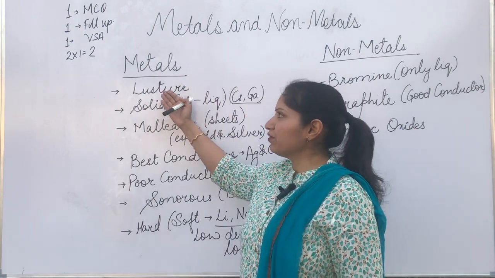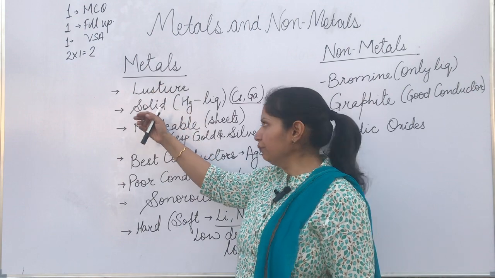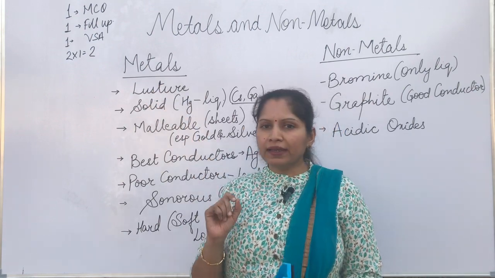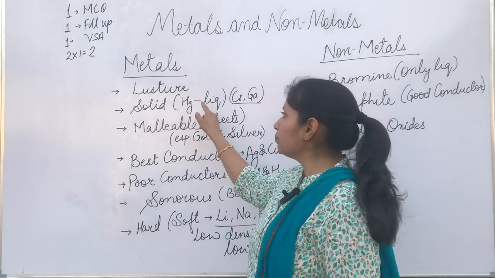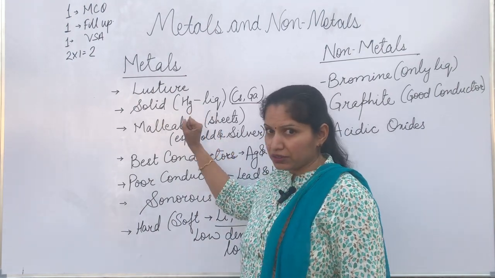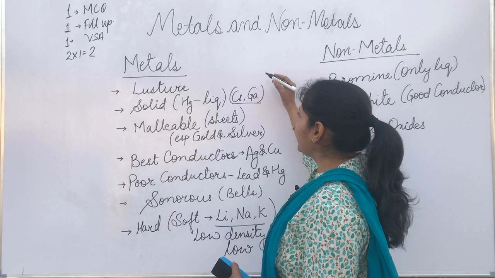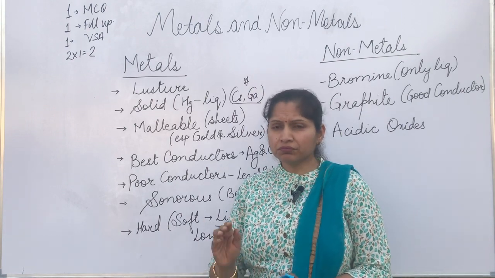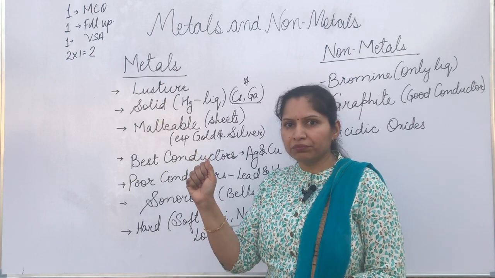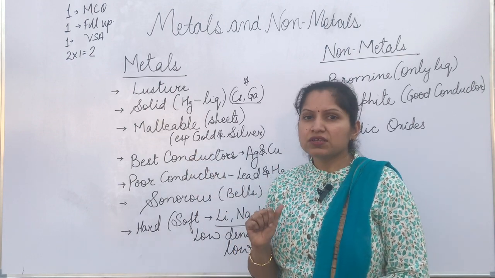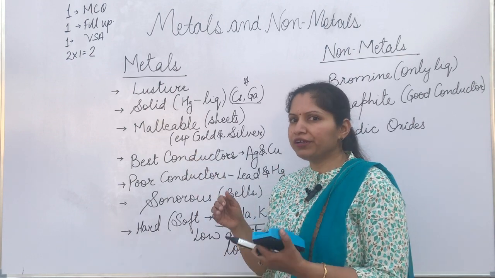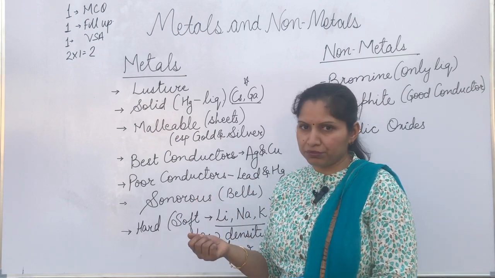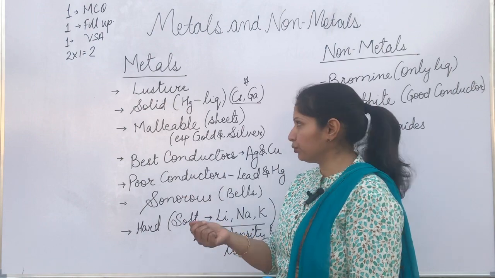Metals usually have a great luster, a shine. They are usually solid. But what is important is the only liquid metal is mercury. And cesium and gallium are very important because they are solid at room temperature, but if you just hold them in your palm, they will turn liquid. So cesium and gallium will turn liquid at a slightly higher temperature than room temperature. Just in your palm, they will become liquid.